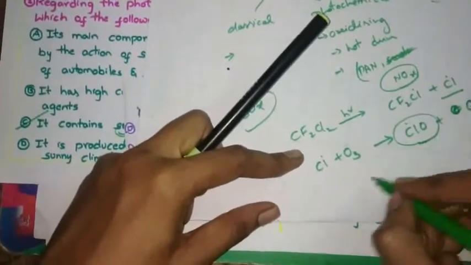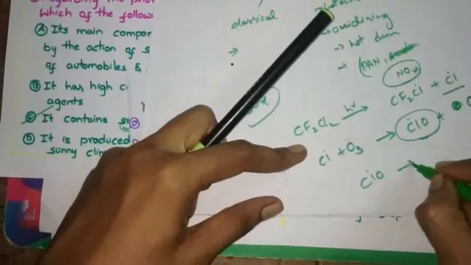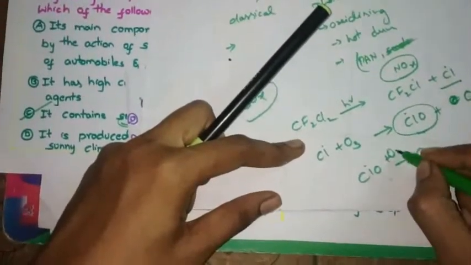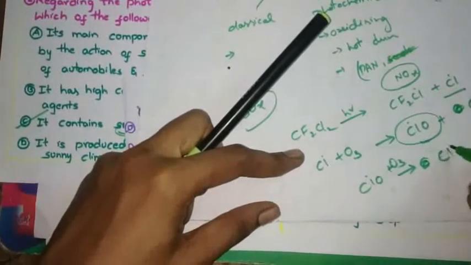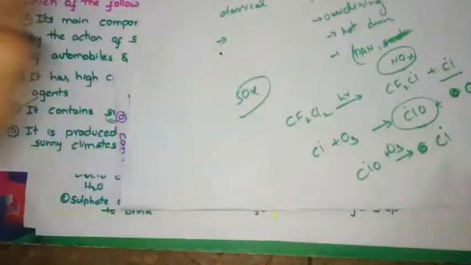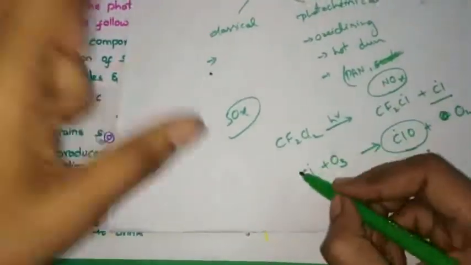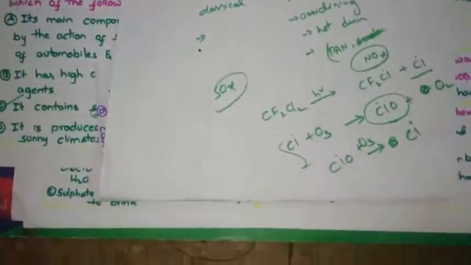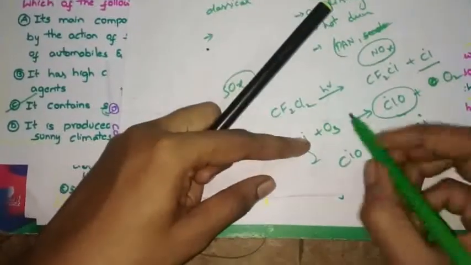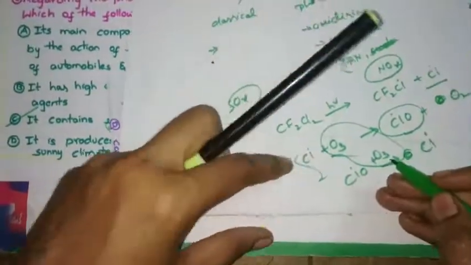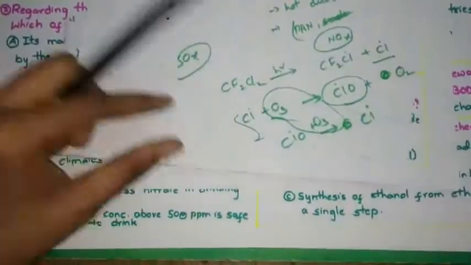Again, this will react with ozone, and then it will form chlorine free radicals again. This reaction occurs continuously. Due to this, we get ozone layer depletion and UV rays reach us.